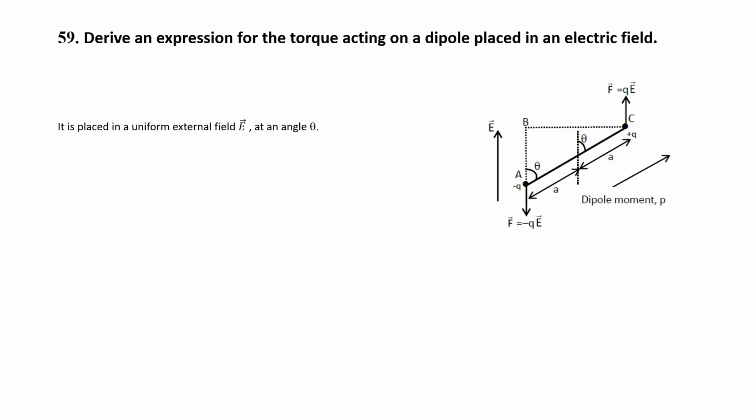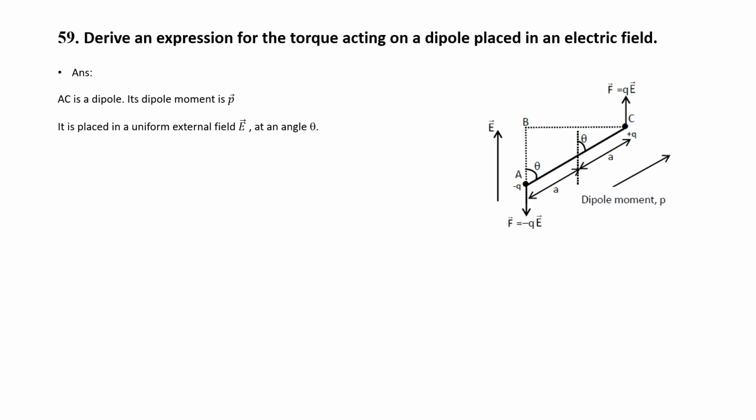And E is the uniform electric field. This is the electric field, vertically pointing upwards. Answer to the question. AC is the dipole and its dipole moment is P. This is the vector P. It is placed in a uniform field E at an angle theta.